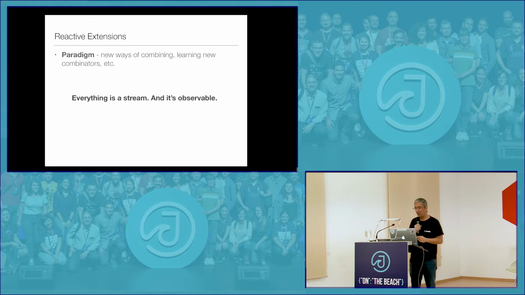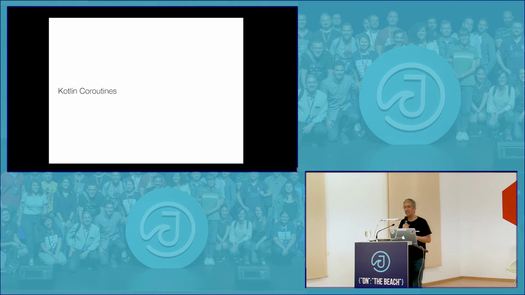So what did we do in Kotlin? Well, we didn't introduce coroutines. I mean, coroutines is a concept that has been around since the 1970s, if not more. And we adopted the aspect of coroutines in Kotlin. Coroutines is essentially the idea behind suspendable computations, and we'll get into it.